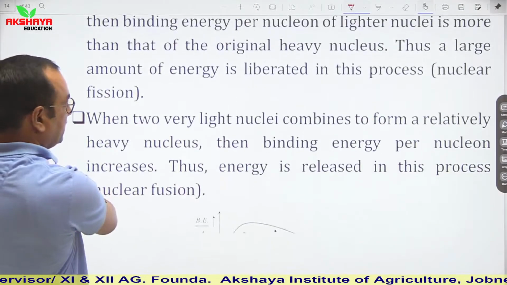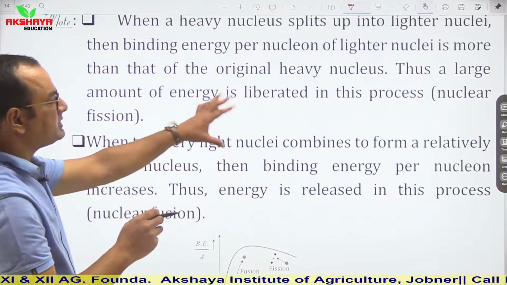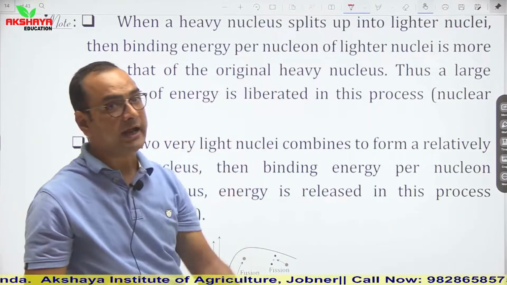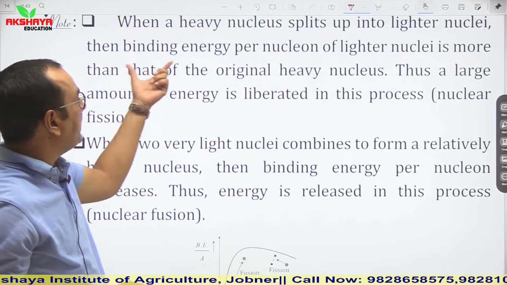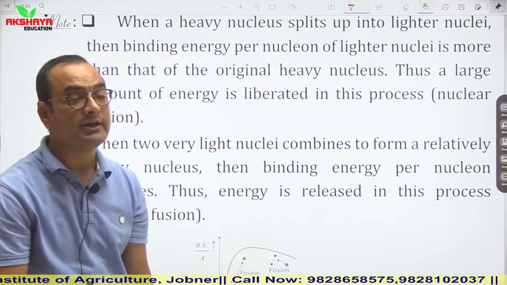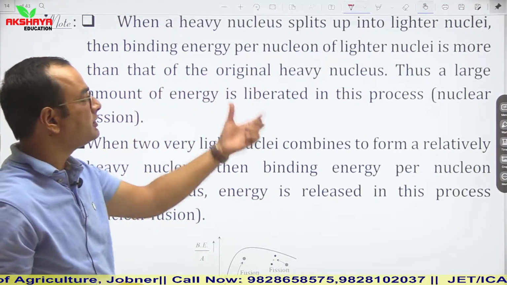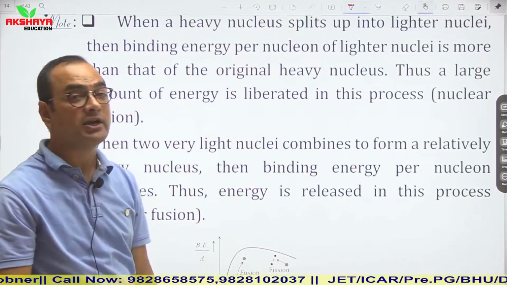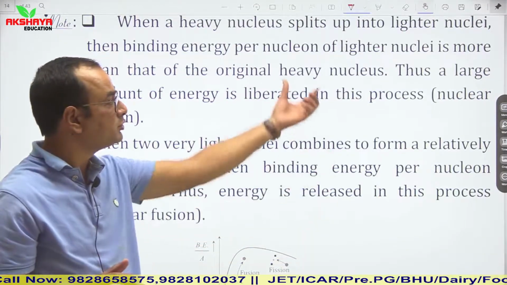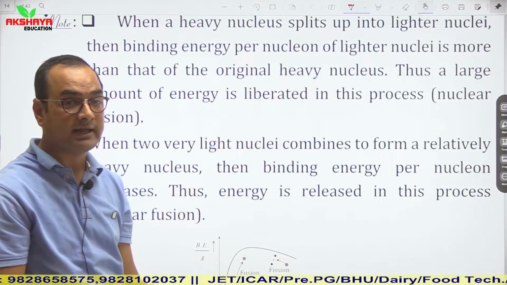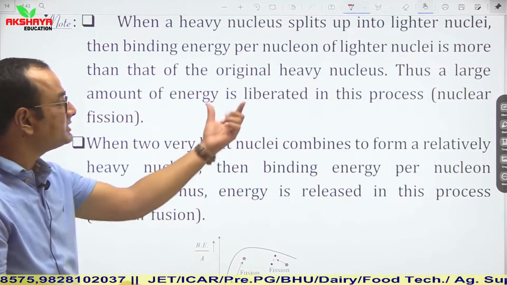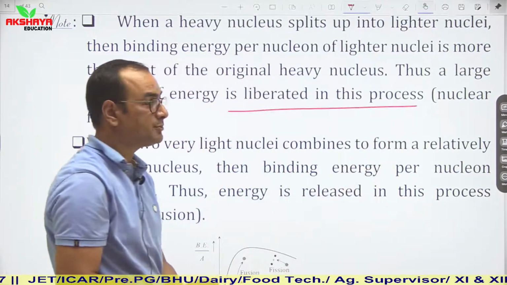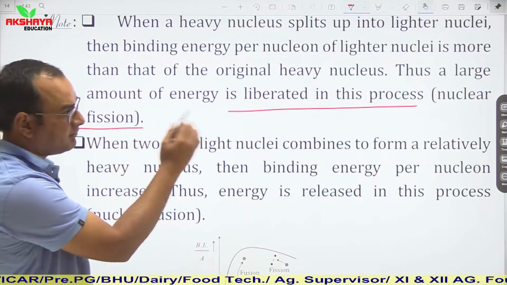Now see, this is the thing which I have explained to you earlier, that when a heavy nucleus splits up into lighter nuclei, then the binding energy per nucleon of the lighter nuclei is more than that of the original heavy nucleus, because it is broken into those lighter nuclei to gain stability. So those lighter nuclei are more stable than that heavy nucleus. Thus a large amount of energy is liberated in this process, and this process is known as nuclear fission. We will discuss it later.